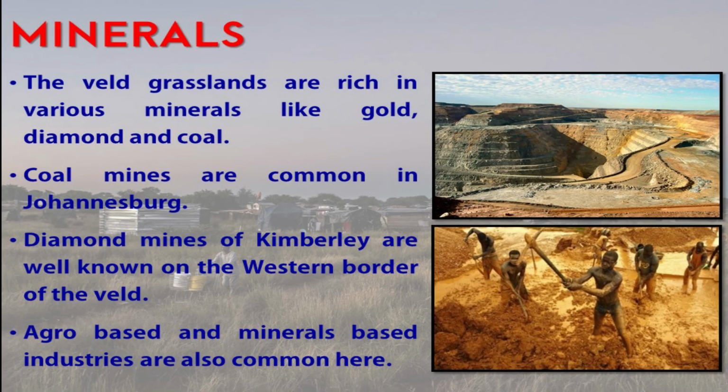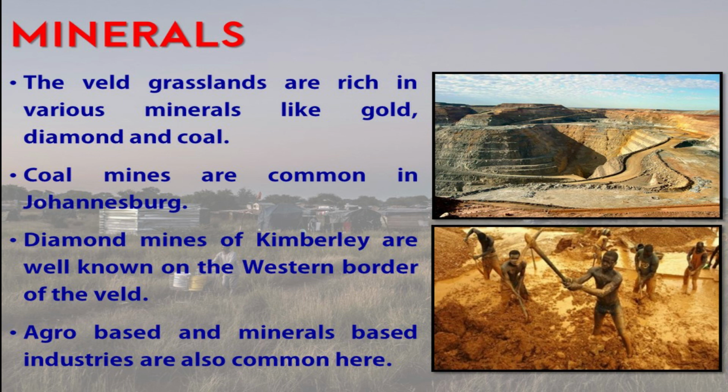The veld grasslands are rich in various minerals like gold, diamond and coal. Coal mines are common in Johannesburg and the diamond mines of Kimberley are well known on the western border of the veld. The agro-based and mineral-based industries are also common here.